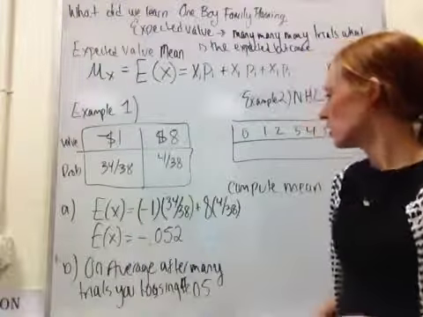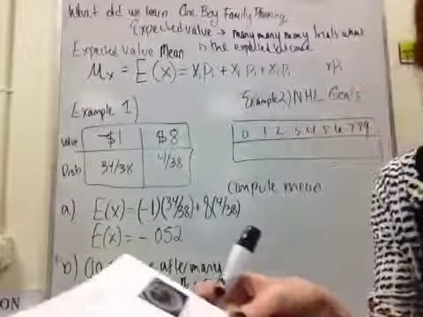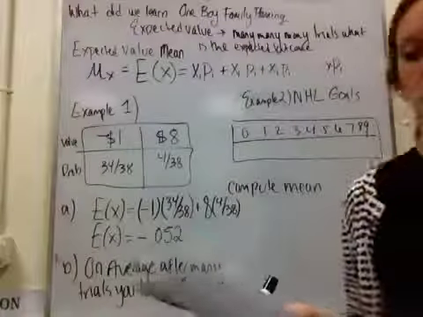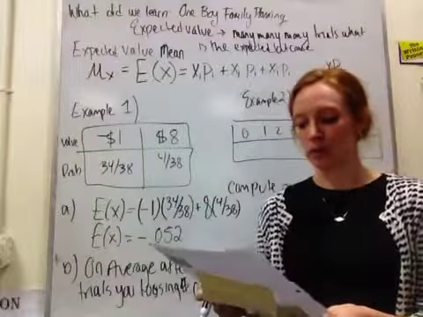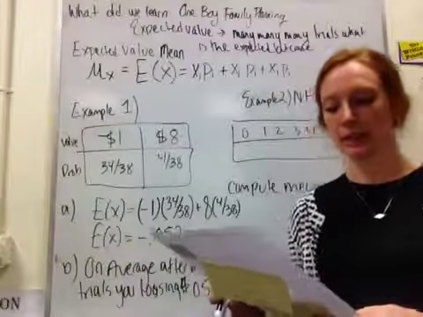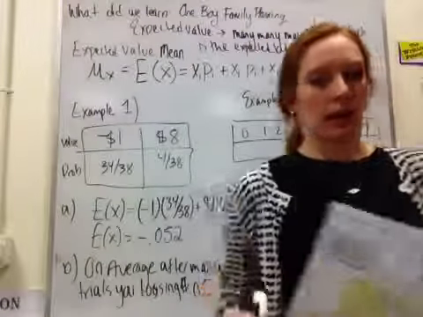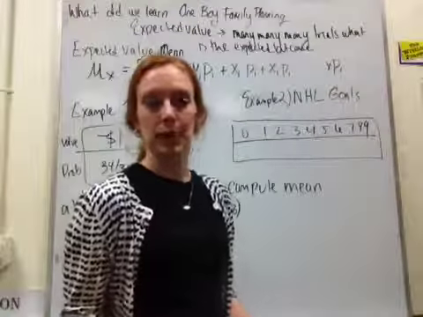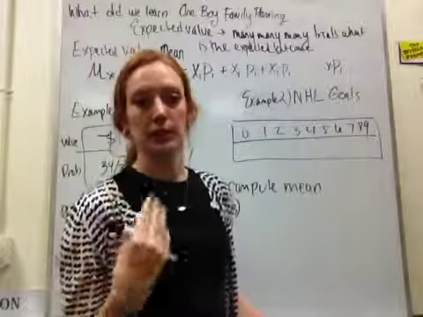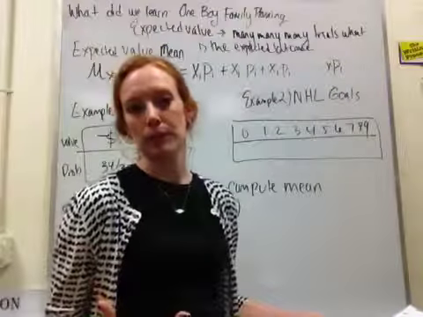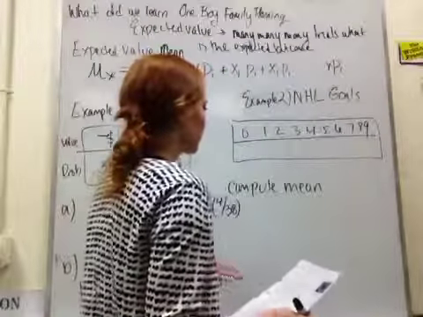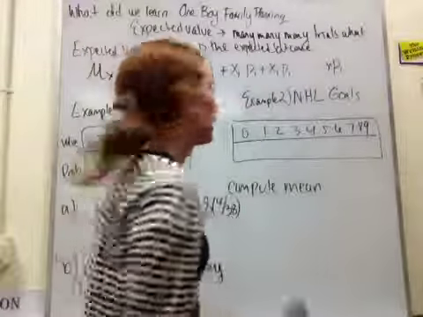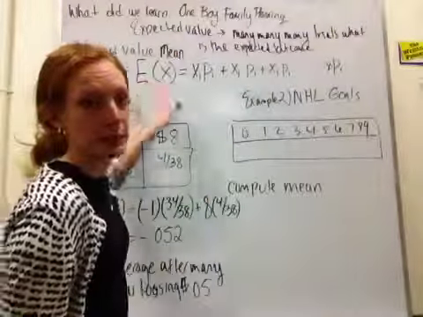Great. The second example here is our NHL goals. The table below shows the probability distribution of the number of goals scored by a randomly selected team in a randomly selected game. The first thing we'll want to do is add those all up and make sure they sum to 1. Each of those probabilities needs to be between 0 and 1 in order to be a discrete probability distribution. Next, we're going to compute the mean, or the expected value. Those are the same thing.